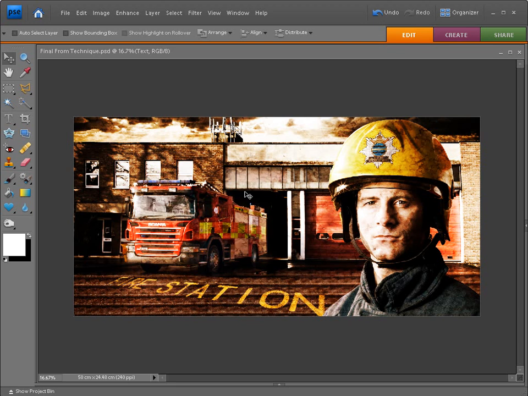Welcome to this first of two video lessons that's going to show you how to create a stunning portrait montage by making a few detailed selections in a number of different images before combining 8 layers together with the help of Photoshop's very useful list of blending modes.